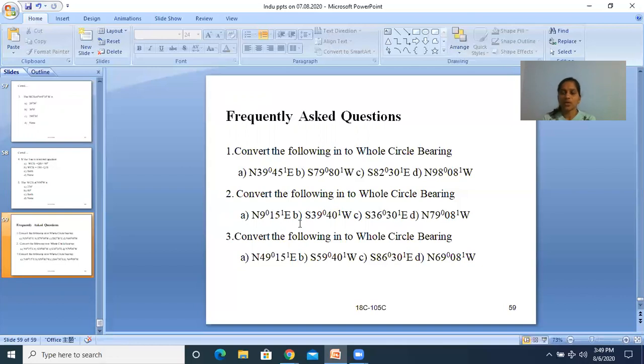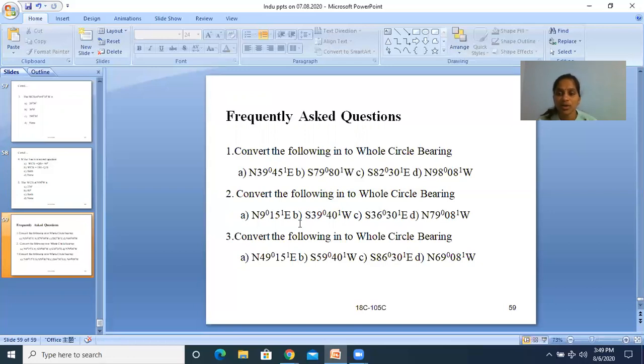So friends, I can conclude here. So far we have seen some problems on the QB system. If they have given bearings in the QB system, how can we convert those bearings into the WCB system? We saw two things you have to remember: the first is in which quadrant the line lies, and according to that, you can apply the rule of conversion. Is it okay?